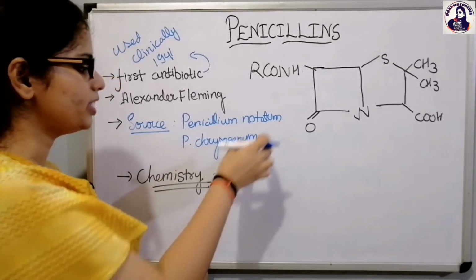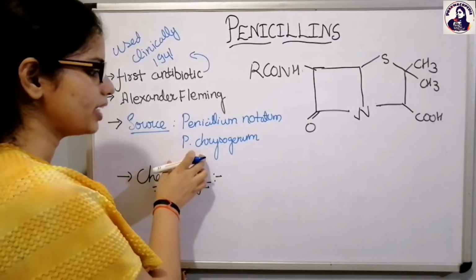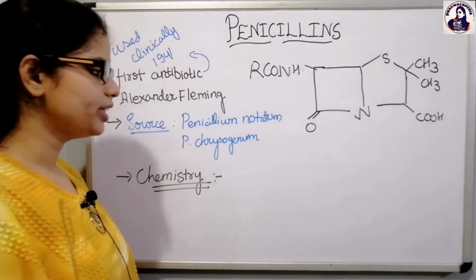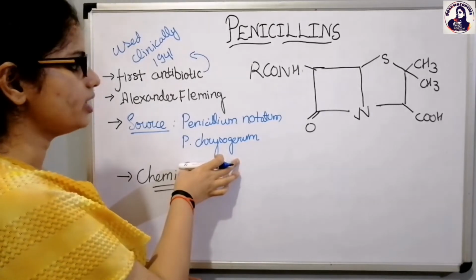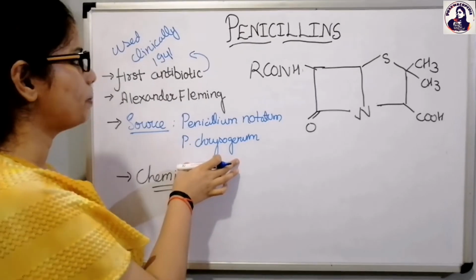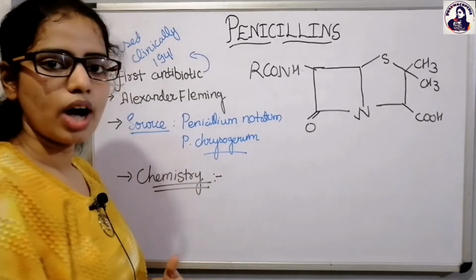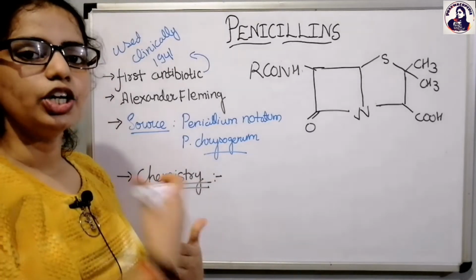But at present the penicillin is obtained from the fungus Penicillium chrysogenum. Why so? Because of the higher yielding property of Penicillium chrysogenum, it is the preferred one. You can say that it's the high yielding mutant.